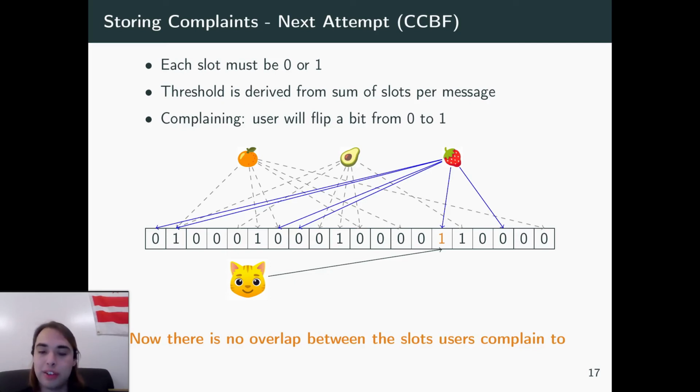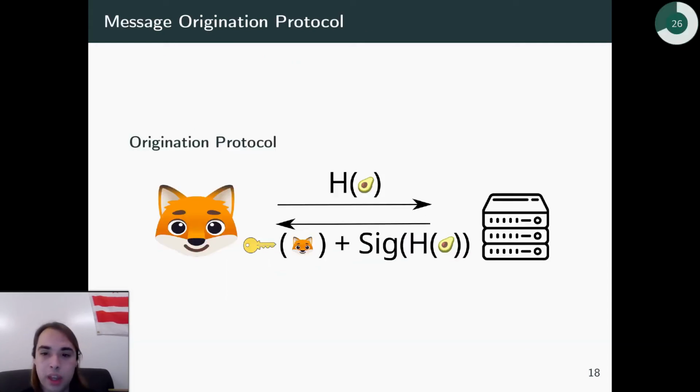They're incrementing two different slots, and the user or the server doesn't know that those two slots correlate to the same message. Well, how does the user actually know what slot to increment? Well, as far as message origination goes, that's how we solve it. So when a user goes to originate a message, they'll send the secure hash of the message to the server. The server will take that and their identity and sign it, and then send it back to them, and that user will include it in the message whenever they forward it or send it to someone.